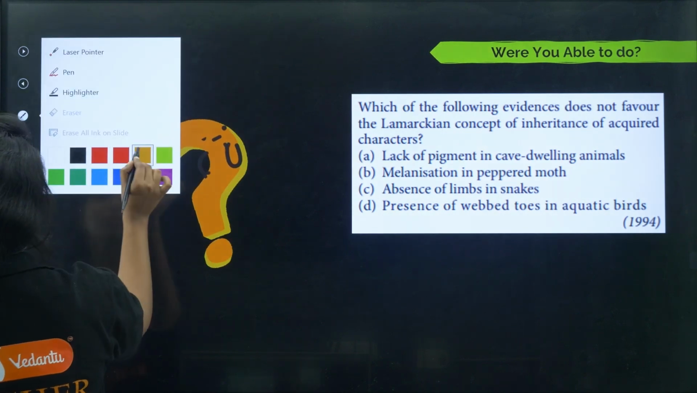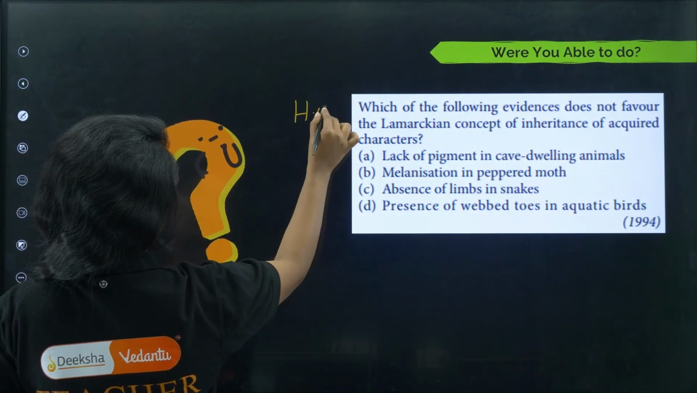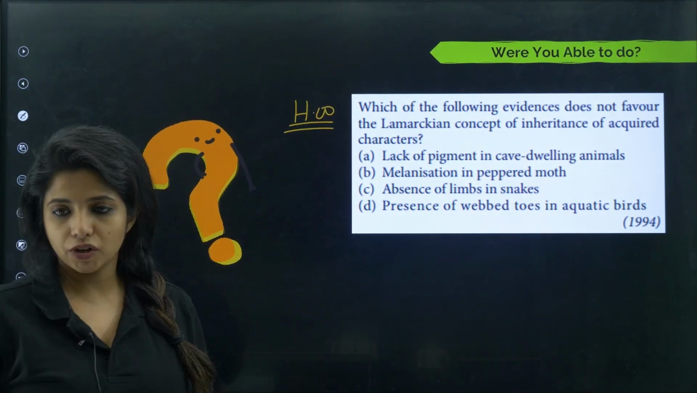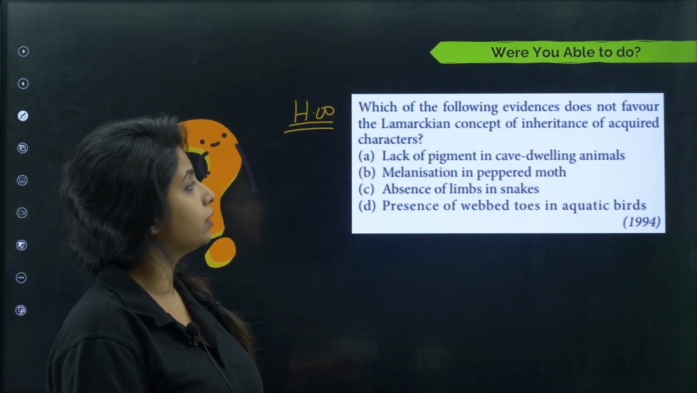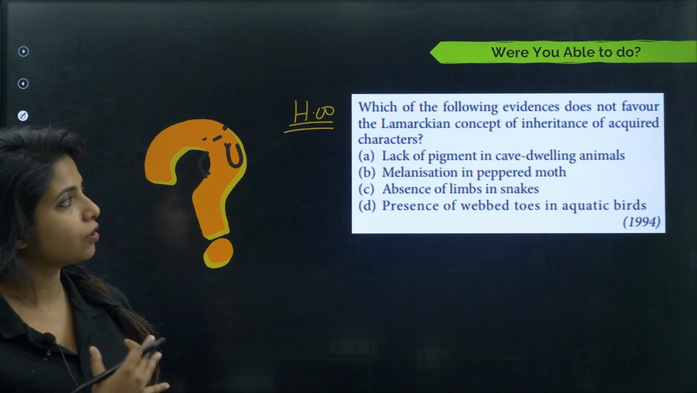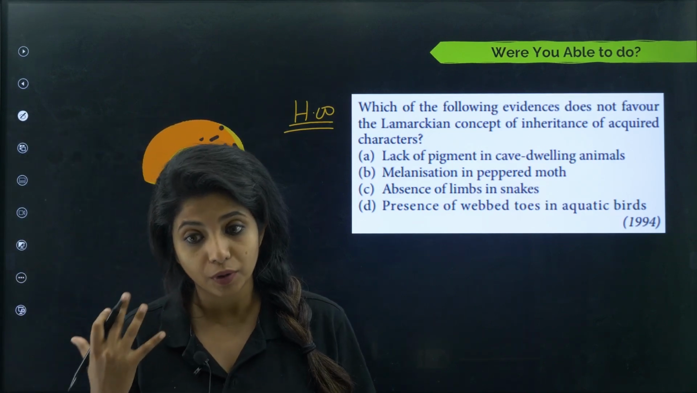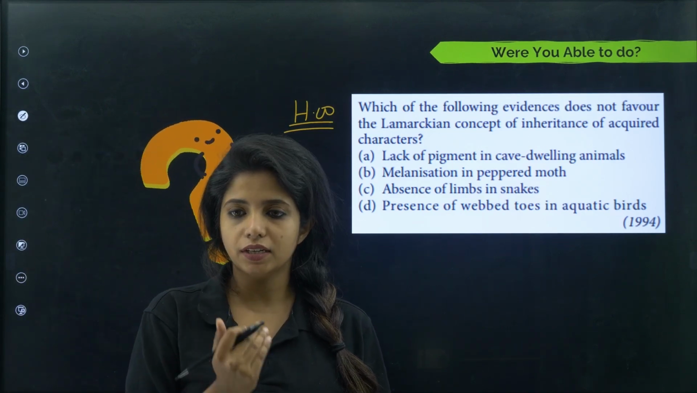Time to talk about some serious stuff. I remember I gave you homework. Let me act like a strict teacher. Did you do it? Which of the following evidences does not favor the Lamarckian concept of inheritance of acquired traits? For that, you should know what we mean by the Lamarckian concept of inheritance of acquired traits.